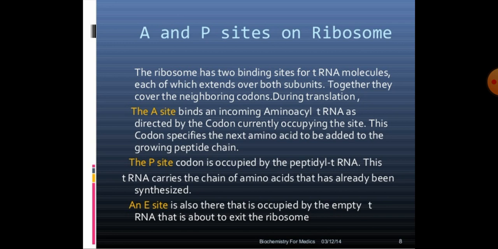This codon specifies the next amino acid to be added to the growing peptide chain, and the P site is occupied by the peptidyl tRNA. This tRNA carries the chain of amino acids that has already been synthesized. An E site is also present on the ribosome that is occupied by the empty tRNA that is about to exit the ribosome.